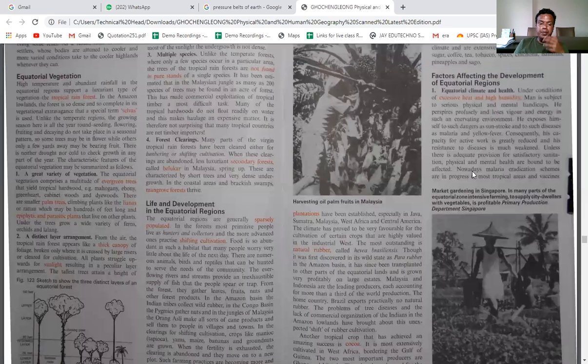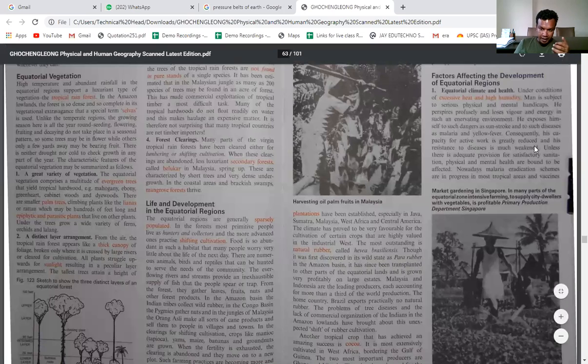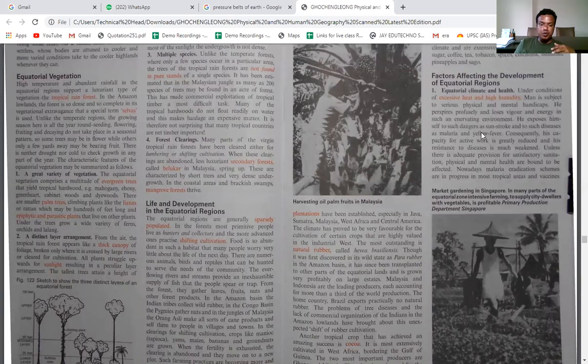So the spread of diseases like dengue, chikungunya, malaria, or even the coronavirus, such types of diseases can spread very fast here. So because of this humid condition, the people cannot survive for a longer life, and that is why the people who are living here have a low lifespan.